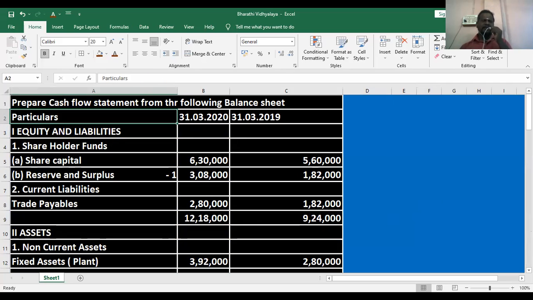Here they have given: prepare cash flow statement from the following balance sheet. Particulars, then here are given 31st March 2020 and 31st March 2019. 31st March 2020 is treated as the current year, 31st March 2019 treated as the last year. Last year means previous year, the year before the current year.